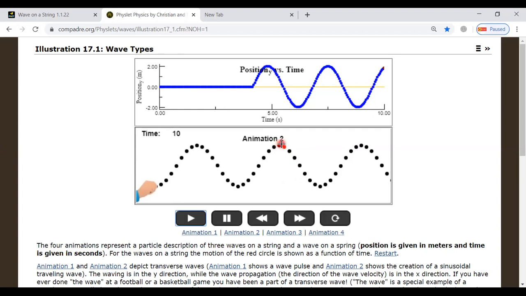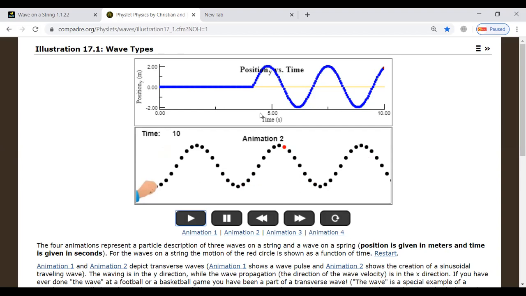This topmost part is called the crest. This bottommost part is called the trough. So the medium will get alternately divided into crest and trough. So this is the example of a transverse wave.